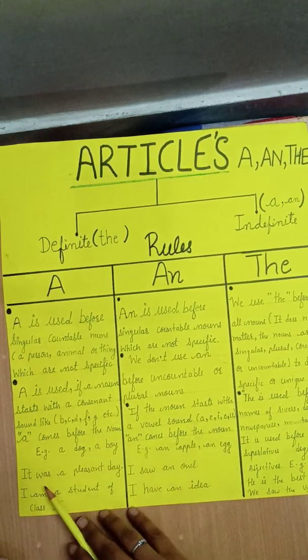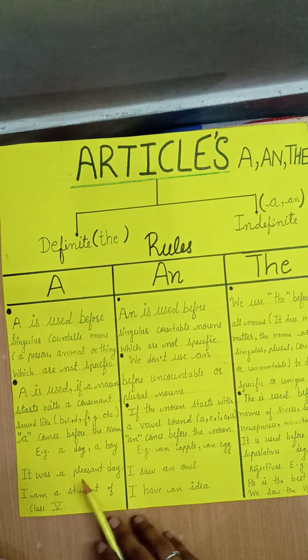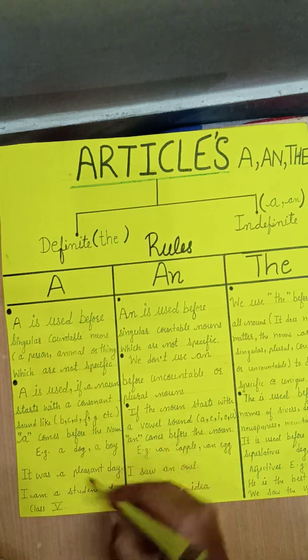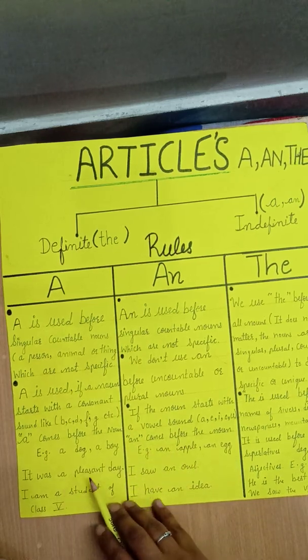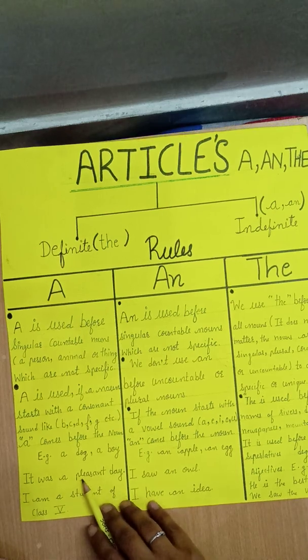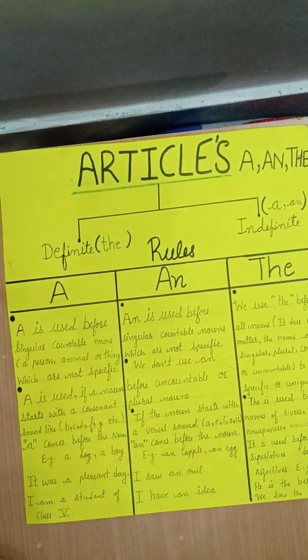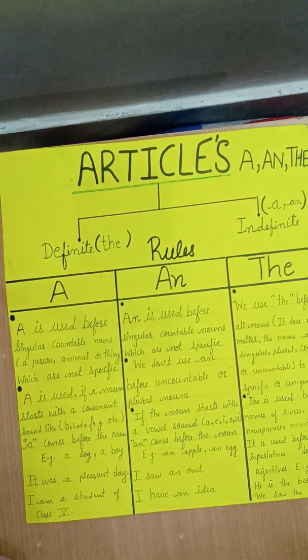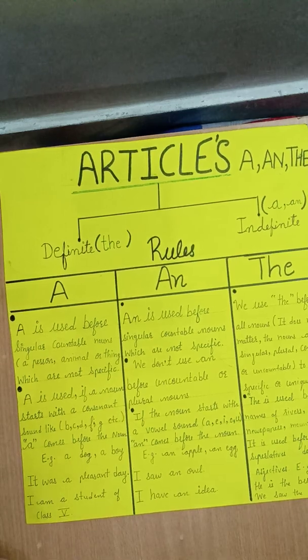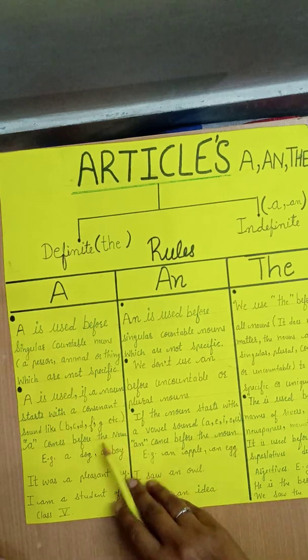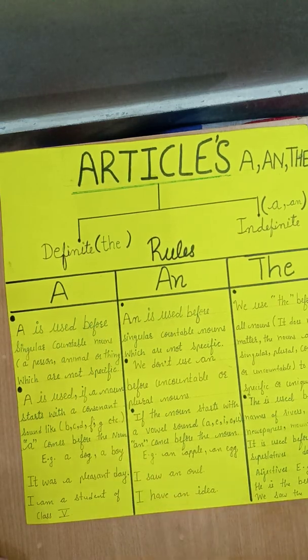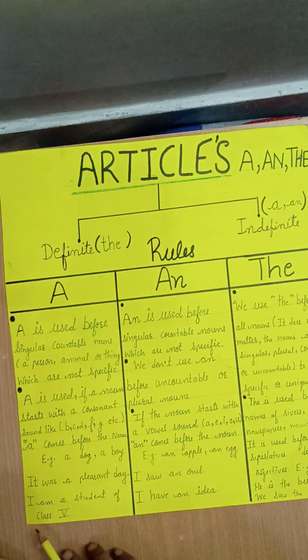So here I write a sentence for you: It was a pleasant day. So students, we use article a before the word pleasant, and in pleasant we have the consonant letter p. So our rule here is that a is used if a noun starts with a consonant sound. You must always remember it. We can use article a before words which start with a consonant sound.